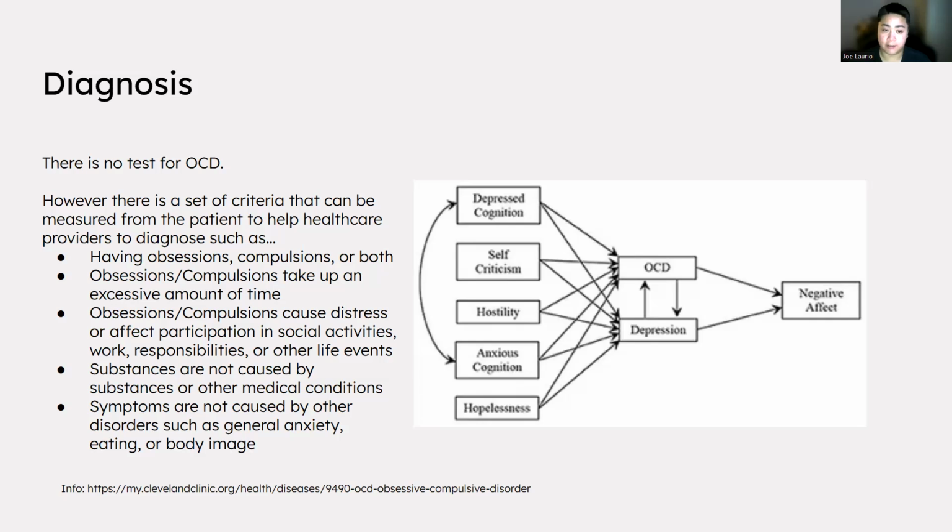We also need to make sure that we put a defining line that this is happening from this disorder and it's not from substances such as alcohol, drug use, or anything such as that, or medical conditions. As well as this, we have to make sure that these symptoms aren't coming from a different disorder, because it could be mixed between the lines with general anxiety, eating disorders, or body image issues as well.